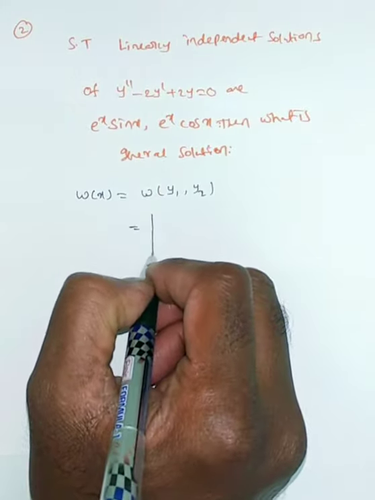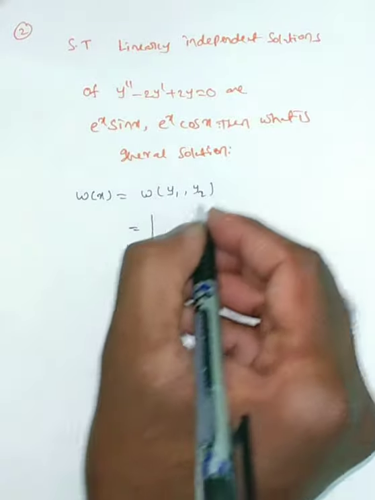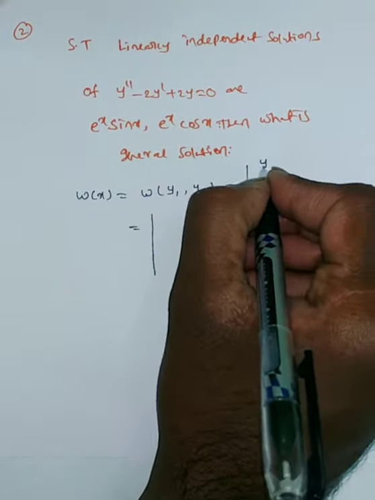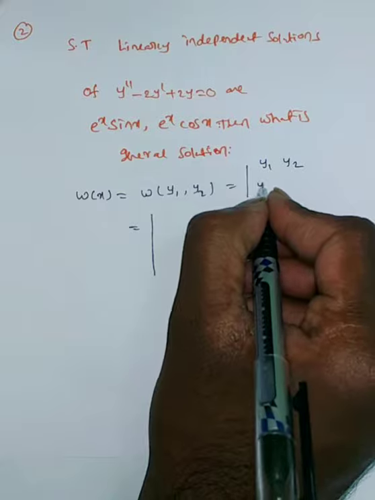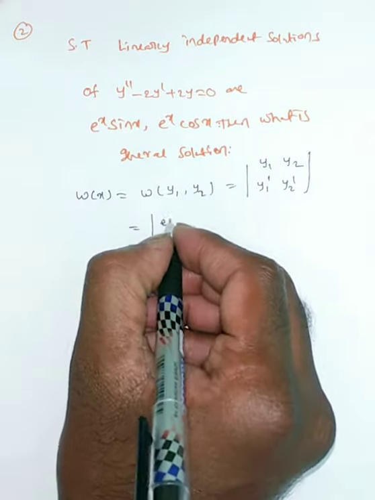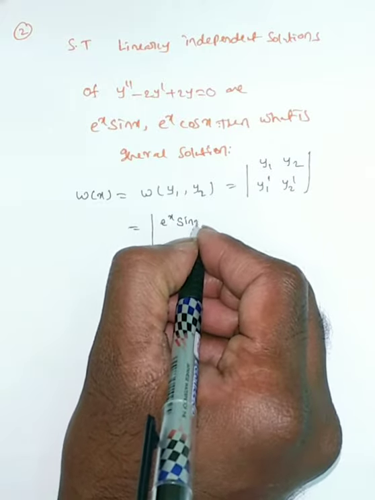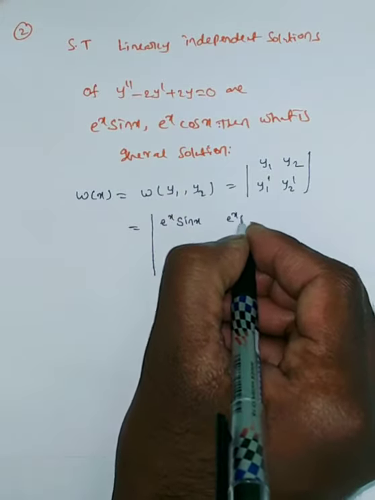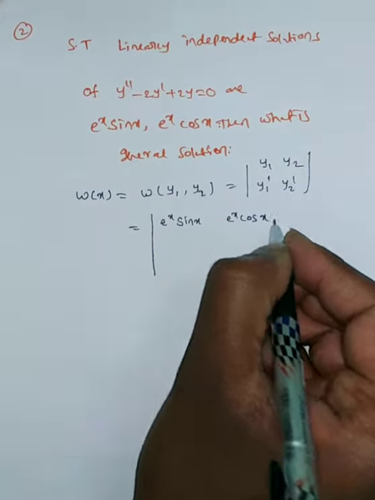Okay, now the Wronskian of y1, y2 is the determinant with y1, y2 in the first row and y1 prime, y2 prime in the second row. Now y1 is e power x into sin x, and y2 is e power x into cos x.